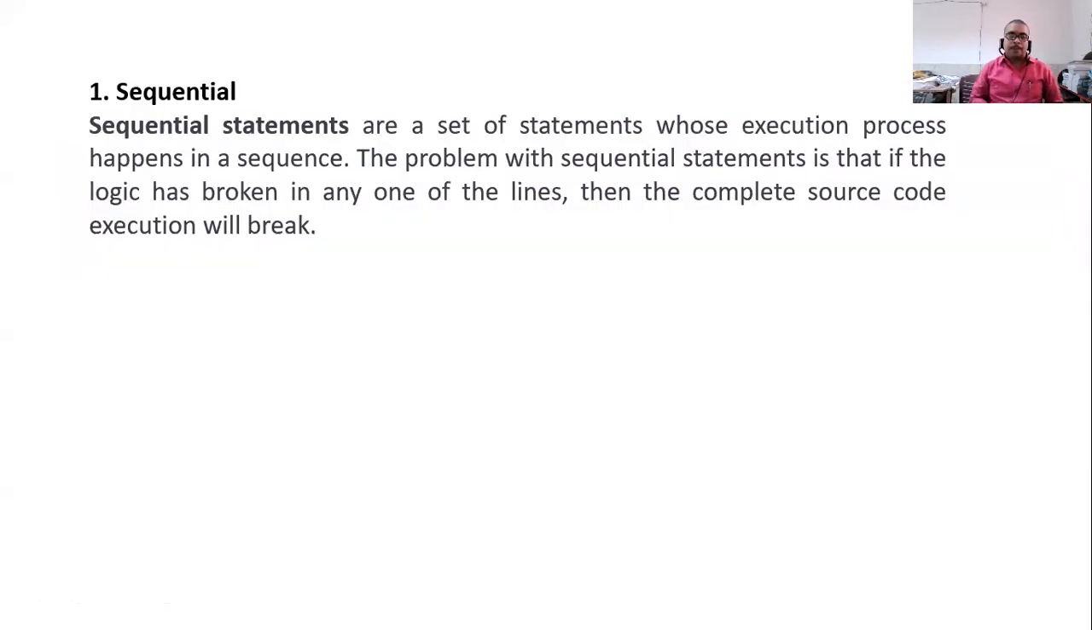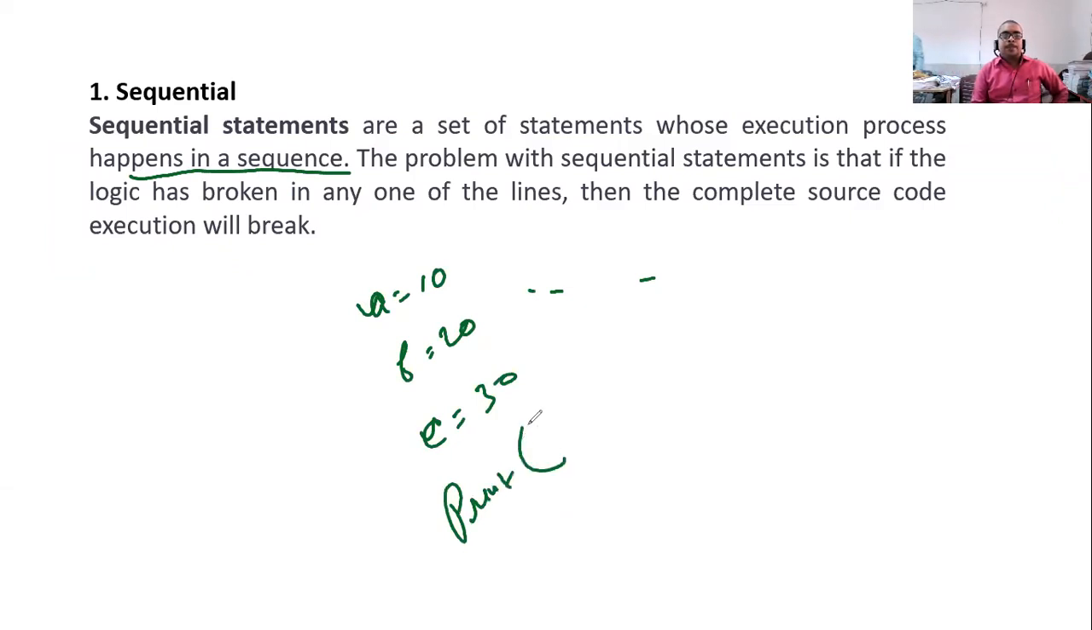See, the sequential, just now I have told you, sequential are the set of statements whose execution happens in sequence, right? Means first this code will be executed, and then this code, sequentially. In the previous example I had given you A is equal to 10, B is equal to 20, C is equal to 30, and here we have written print, the sum is C. So this is the sequential execution.